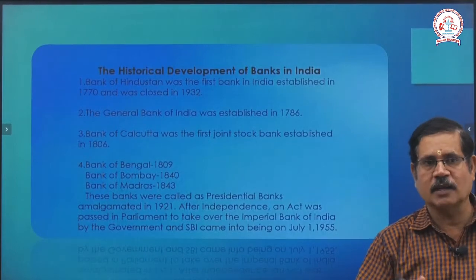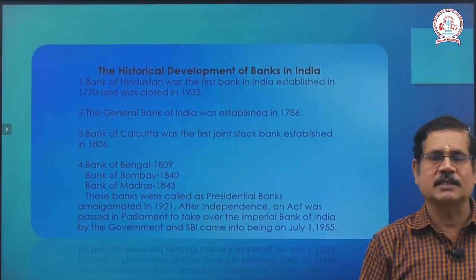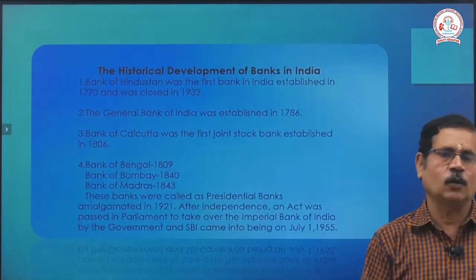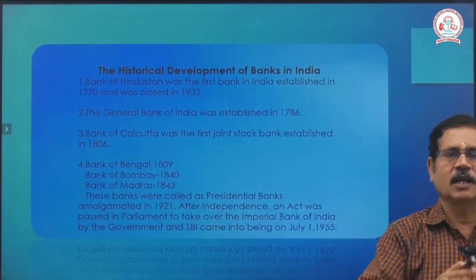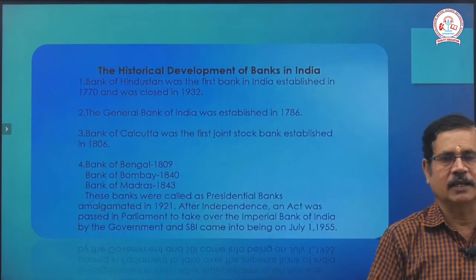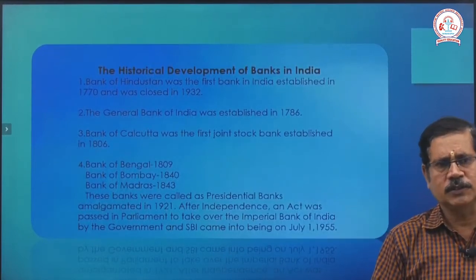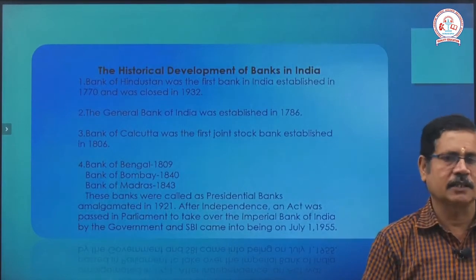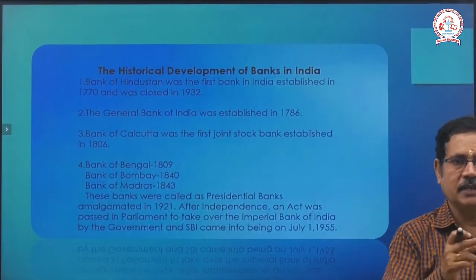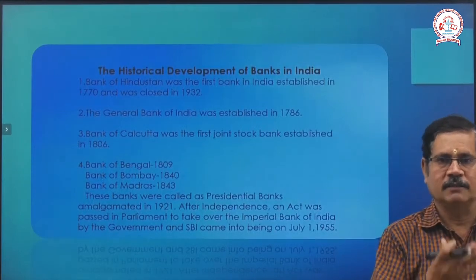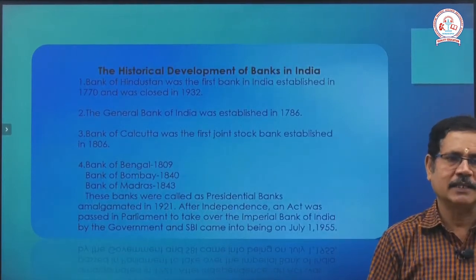What is meant by joint stock bank? A group of private people or a group of shareholders joined together and started the business in Calcutta in 1806. So a group of shareholders invest money and they run the banking system.